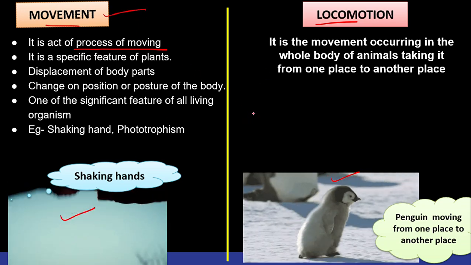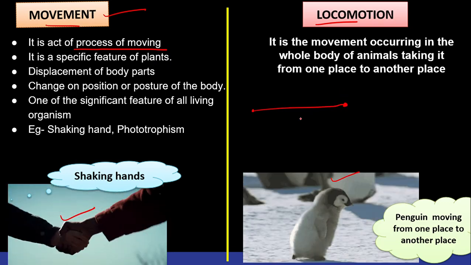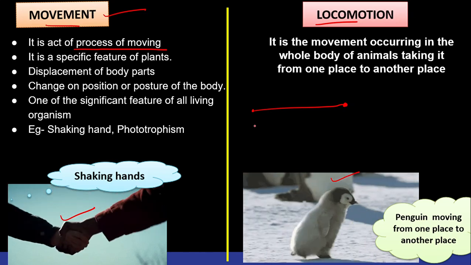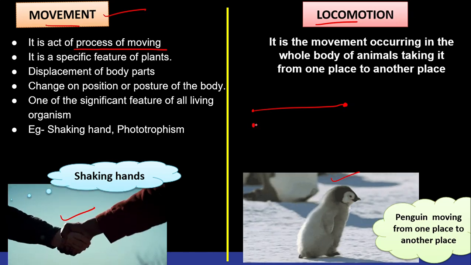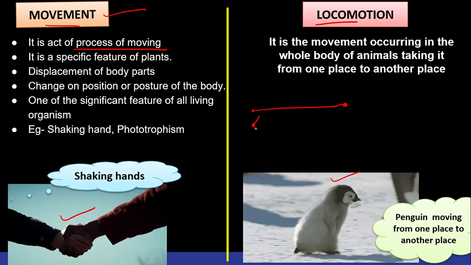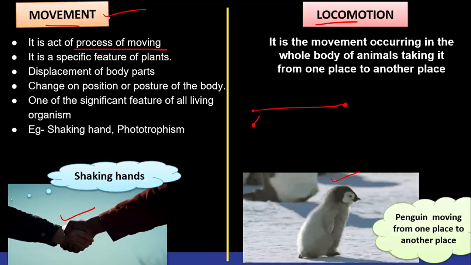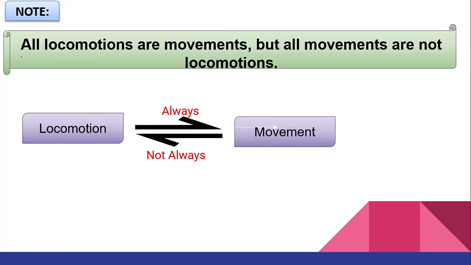Locomotion is nothing but when organism is moving from one place to another place, we call it as locomotion. But then what is movement? Organism is staying at one position and doing some move, for example raising hand or dancing at same particular place, so we call it as movement, right? Now understand this concept. This is the neat topic. Now, all locomotion are movement.